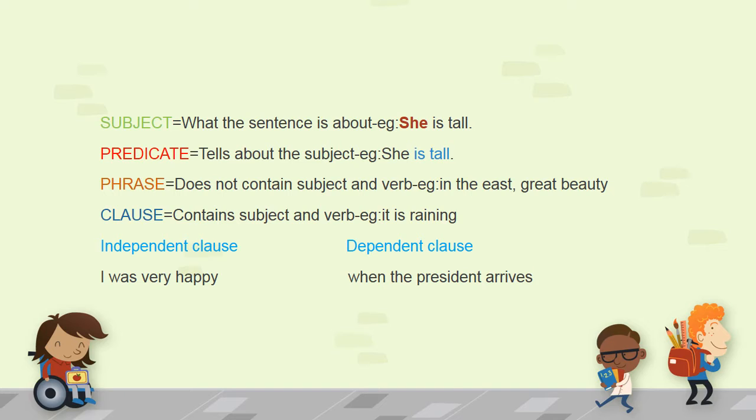What is a phrase? A phrase does not contain a subject and a verb. For example, in the east, great beauty, on the table, etc. What is a clause? A clause contains a subject and a verb. For example, it is raining. So here we have a subject and a verb.